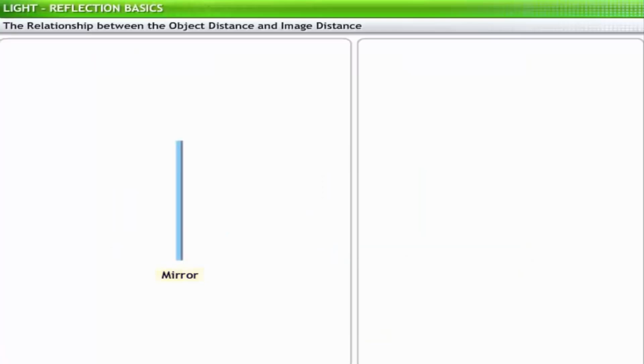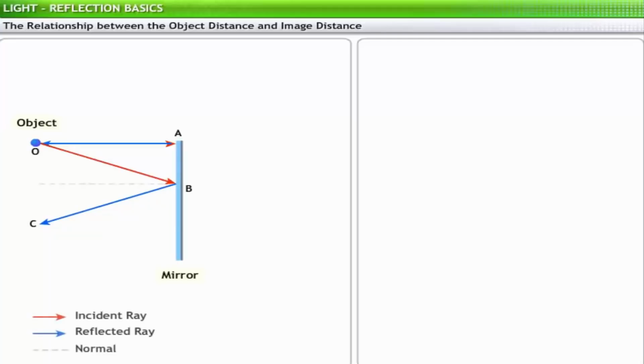How will you verify whether the distance of the object from the mirror actually equals the distance of the image from the mirror? Consider two rays from a point object O, placed in front of a plane mirror. The ray of light, which is incident normally at point A, is reflected back along the same path. However, the second ray, which is incident at point B, is reflected along BC. This ray obeys the law of reflection such that N is the normal as shown.